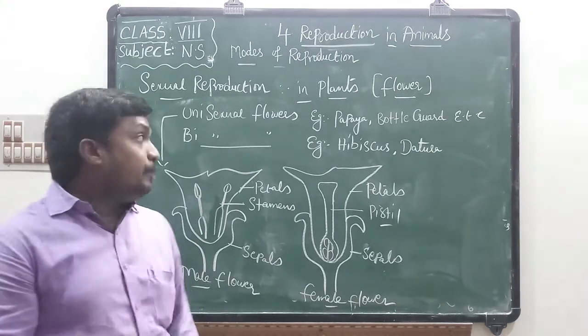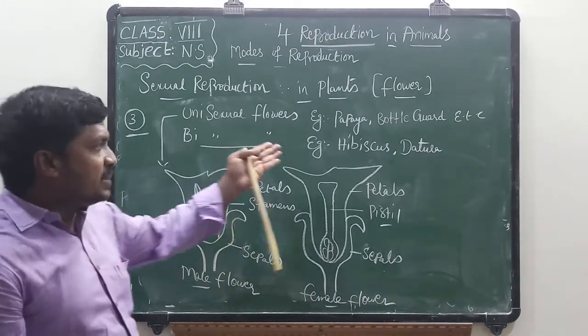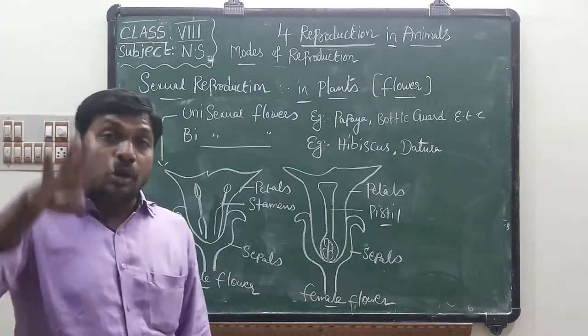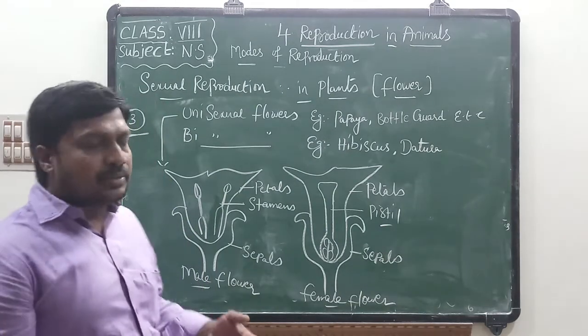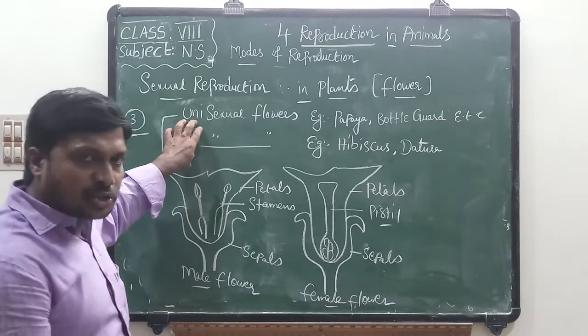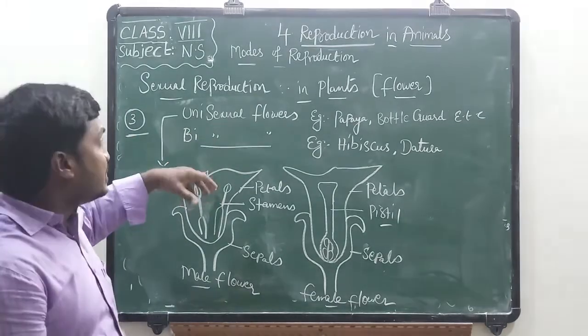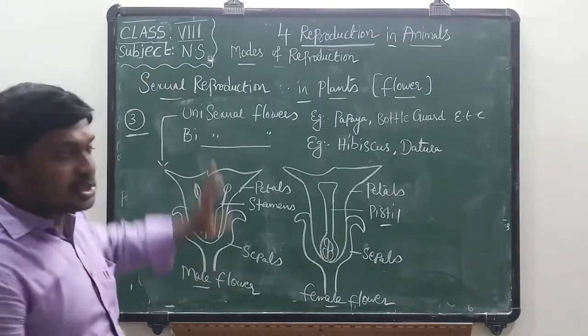If you observe bisexual flowers, that is hibiscus or datura, we can find four major parts. So in the next class I will draw the diagram of a bisexual flower, and I will explain some more information about sexual reproduction in plants.